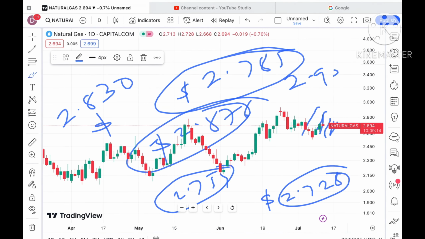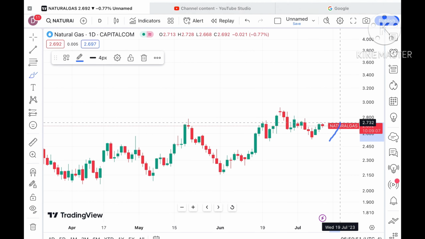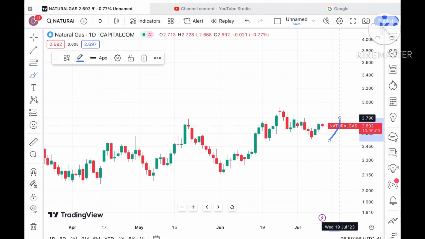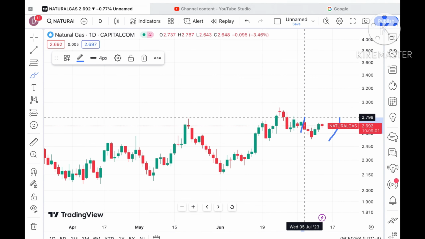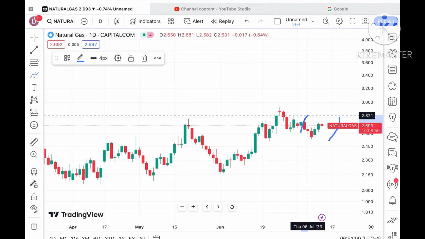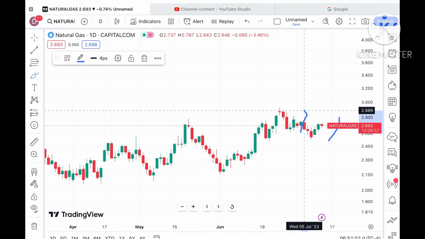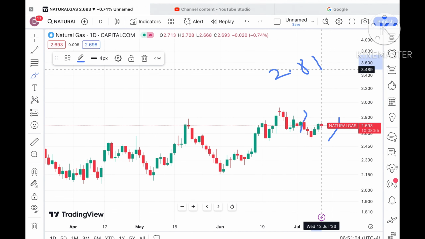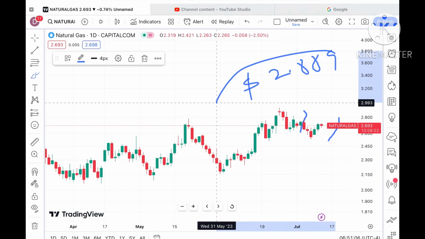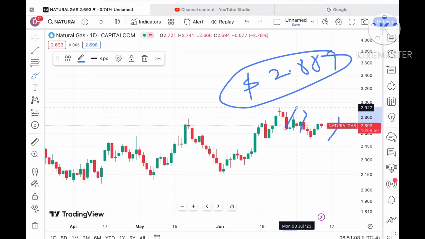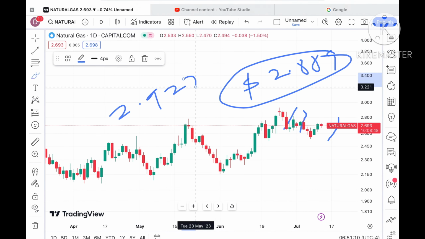Again I repeat, suppose the price sustains up this particular level, chances of crossing a level of $2.732 are there, and from there it can cross a level of around 2.794. If the price crosses that level, it can cross a level of around $2.830 to a level of around 2.889. And if the price moves above that level, it can cross that zone and can touch a level of around $2.927.